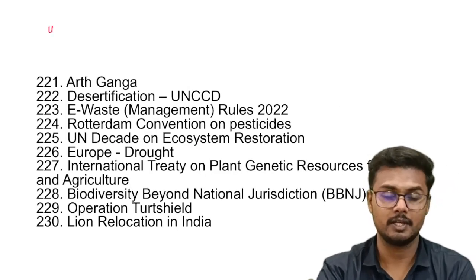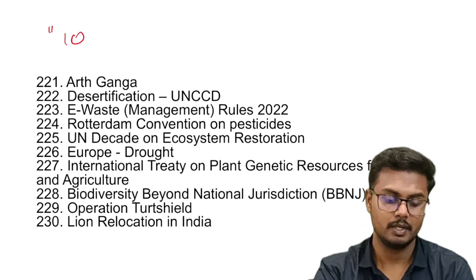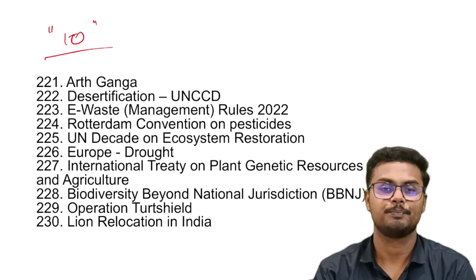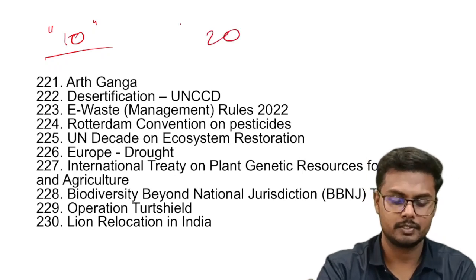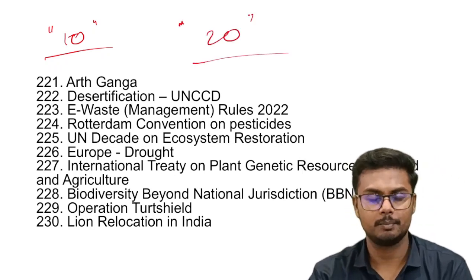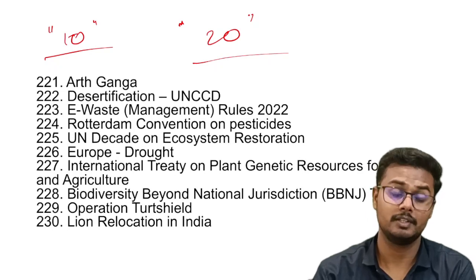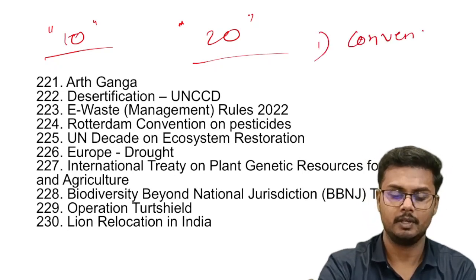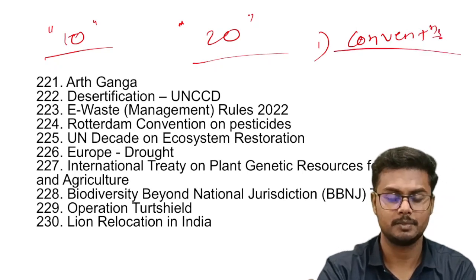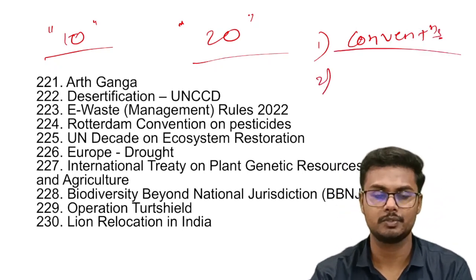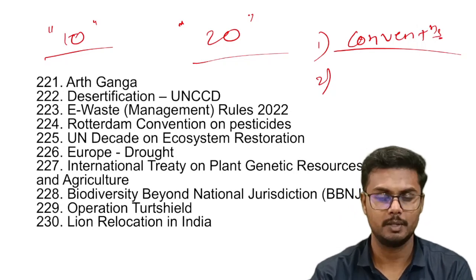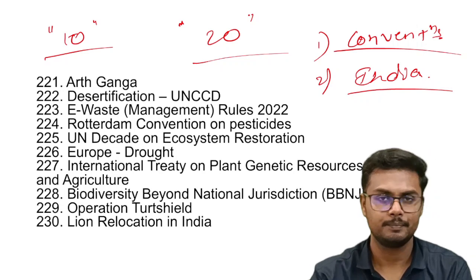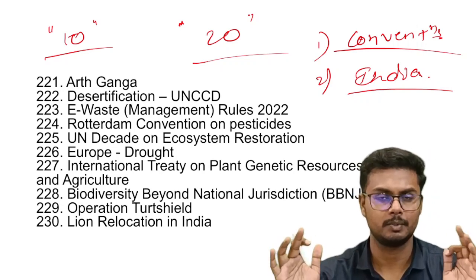And like the previous classes, here too, once again, I shall be discussing the next 10 most important topics from the UPSC preliminary examination perspective. In the previous two classes, I've already discussed 20 topics in detail from the environment category. And once again, in this class, I'll be discussing some of the important international conventions related to the environment subject. Second, important initiatives or rules or schemes of the government of India for the country. So all of these topics are from the environment category.